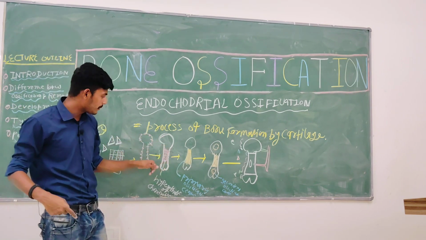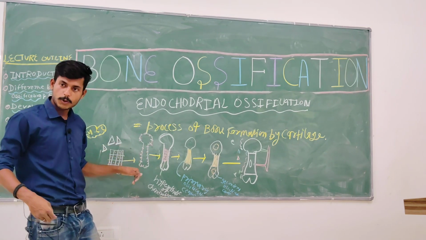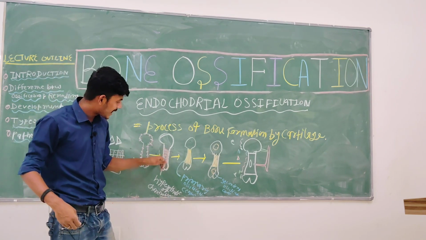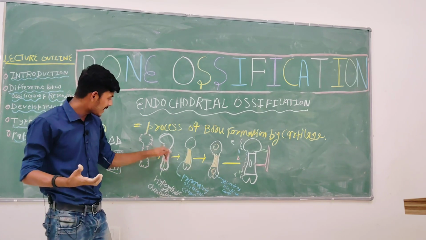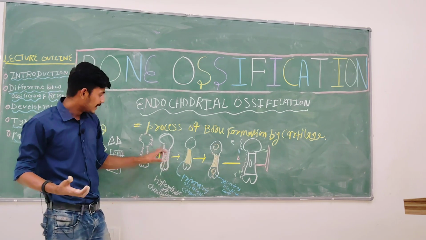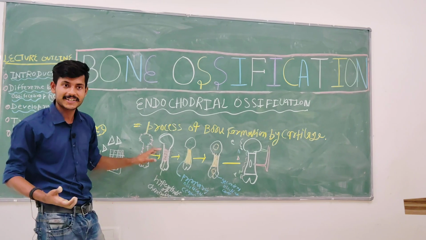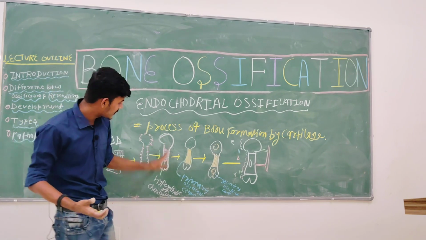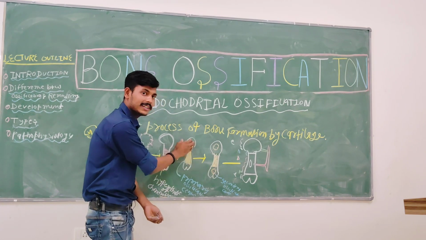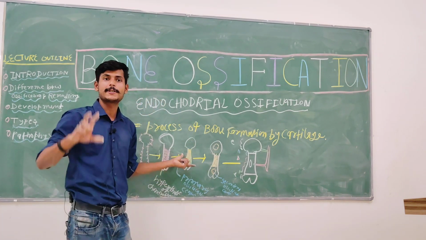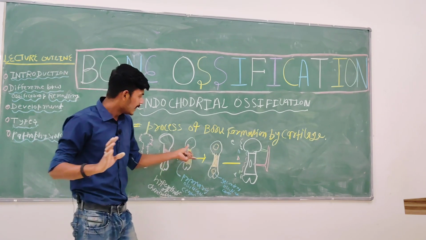Chondroblast start the bone formation. They first appear on the outer surface, okay? Then eventually they aggregate, or we can say there is a cluster of osteoblasts in the diaphyseal area. They start secreting the minerals, and once they secrete the minerals, they form the diaphyseal area, basically the compact bone formation, okay? They form the compact bone.